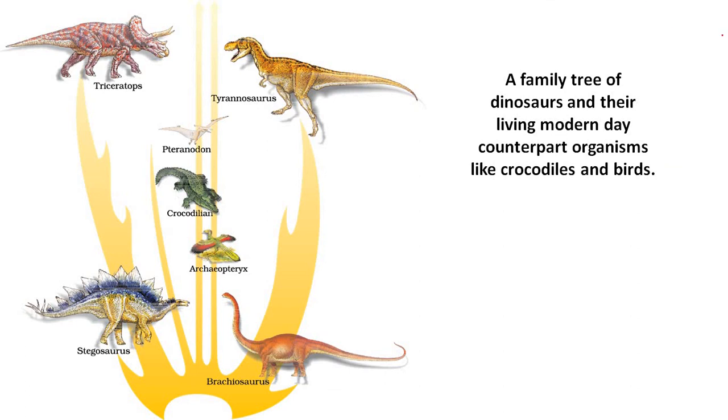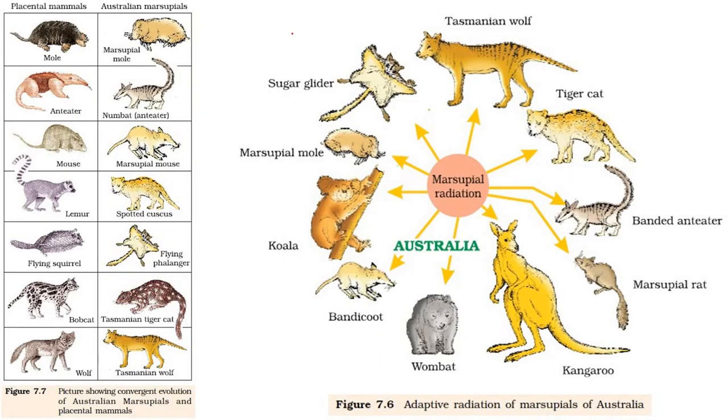Here you can see a family tree of dinosaurs and their living modern-day counterparts like crocodiles and birds. This picture is also available in your biology book. You may refer to it. This picture shows convergent evolution, and this is known as the adaptive radiation of marsupials of Australia.